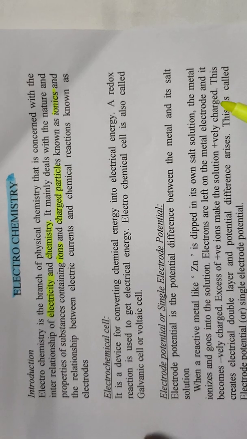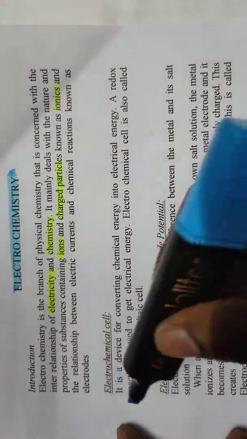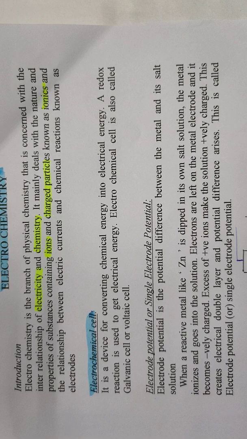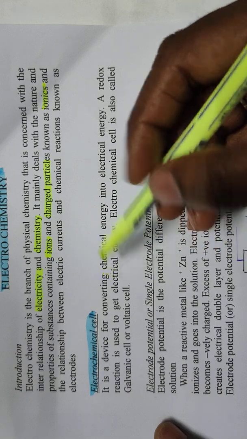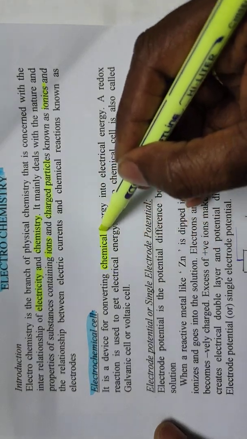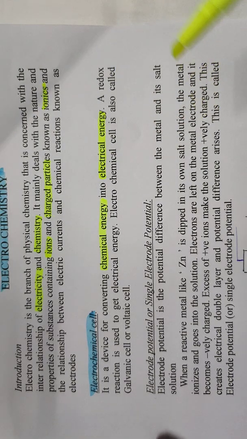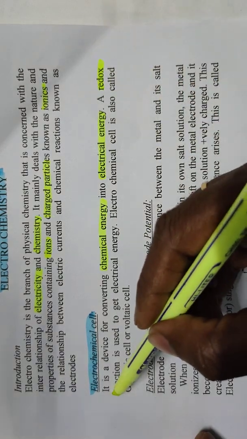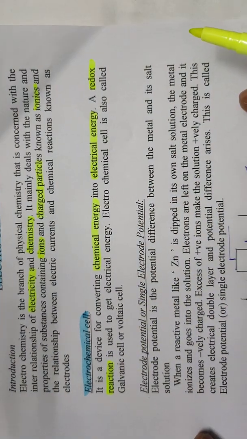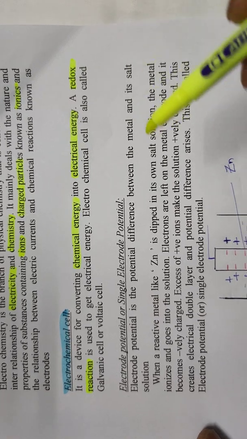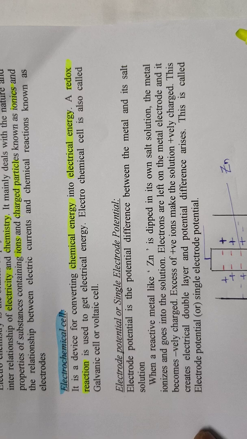Then what is an electrochemical cell? How can we define an electrochemical cell? It is a device converting chemical energy into electrical energy. For that, a redox reaction is used to get electrical energy. Redox reaction means both oxidation and reduction simultaneously take place. An electrochemical cell is also called a galvanic cell or voltaic cell.